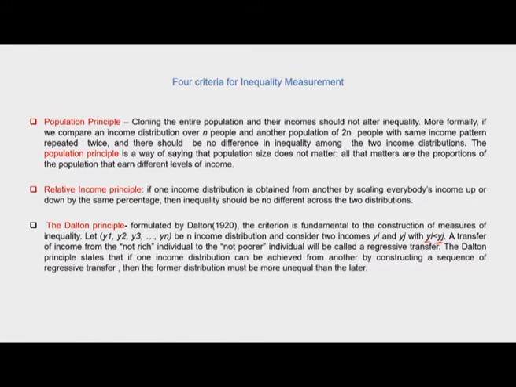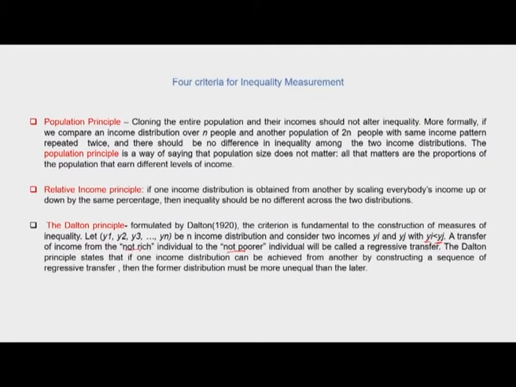Notice the usage of the term not poorer and not rich instead of using the term poor and rich for these two here, because largely when we are looking at inequality, when we are looking at distribution of incomes, we are mostly using the term relative income rather than absolute incomes, and therefore the usage of the terms not so rich or not so poor and so on and so forth.